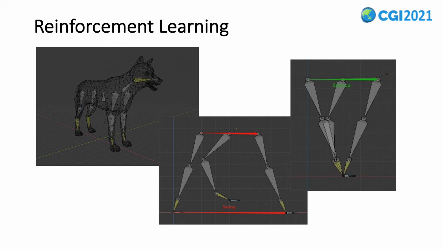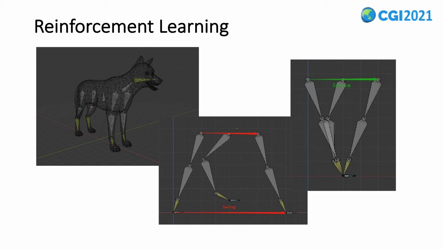The basic agent observations include root velocity vectors of itself and the target, and collision detections between its body mesh and the ground. In addition, the limbs should properly take turns in performing the swing and stance phases for different behaviors.